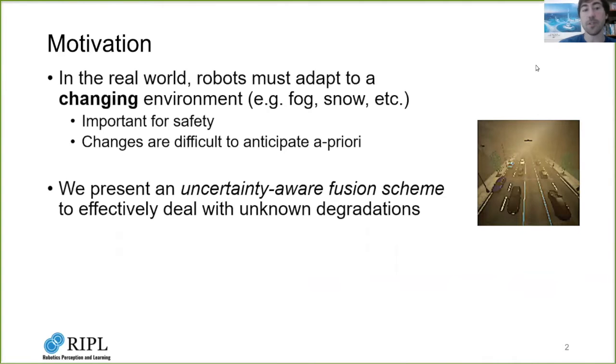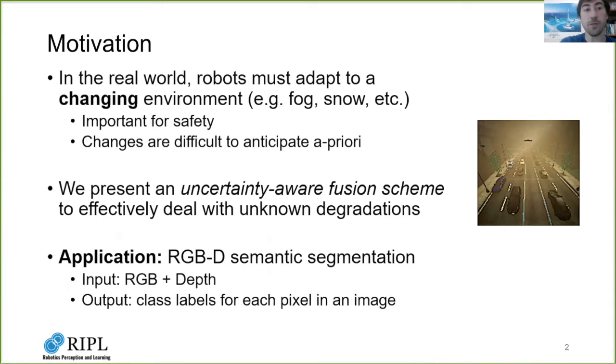The fusion of multiple sensor modalities in deep learning has been an active area of research. However, a less explored aspect of such work is robustness to degradations across the input modalities. In this work, we propose an uncertainty-aware fusion scheme to effectively fuse inputs that might suffer from a range of known and unknown degradations. While our uncertainty fusion framework can be applied to different perception tasks, we are especially interested in RGBD semantic segmentation. The problem is to predict dense pixel-wise class labels given an aligned RGB and depth data input.